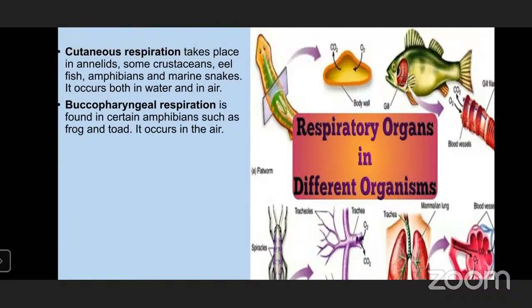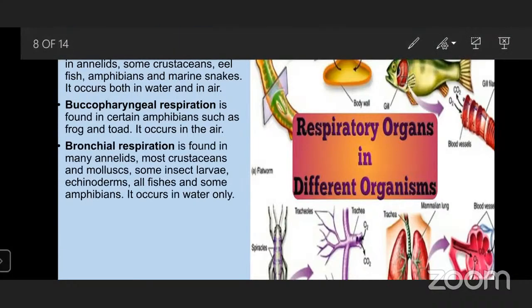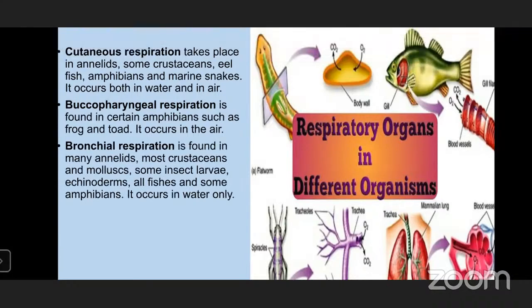The next thing is buccopharyngeal respiration. It is found in certain amphibians such as frogs and toads. Here respiration takes place through the buccal cavity and pharynx. And the next one is branchial respiration. Branchial respiration is found in many annelids, most crustaceans and mollusks, and some insect larvae.